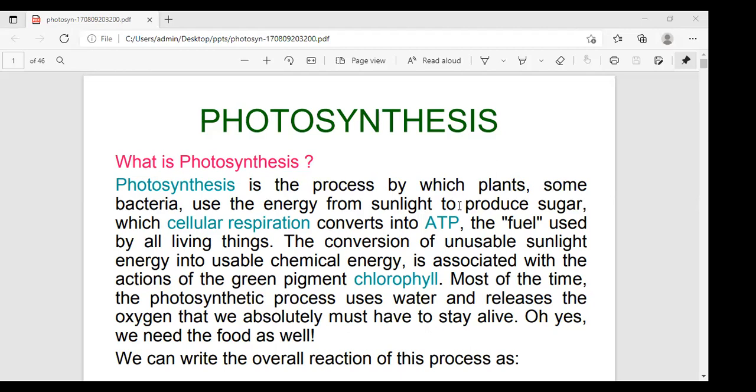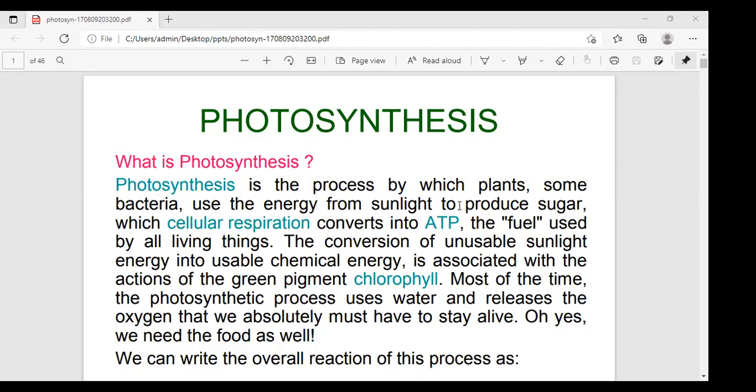This is the definition. Photosynthesis is an anabolic process, meaning a constructive process, reductive and an endergonic process. These three names are most important and are sometimes asked in competitive examinations: anabolic reaction, reductive reaction, endergonic process.